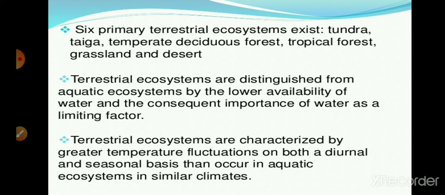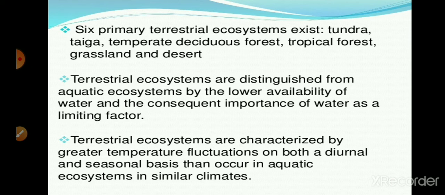So basically, talking about water availability, it is lesser in the terrestrial ecosystem than in the aquatic ecosystem, because the aquatic ecosystem is present in the water. But in the terrestrial ecosystem there is less water availability, and due to this less water availability, organisms adapt to it. We know that our body consists of 75% water, and this water has a balance, or we have to maintain the homeostasis condition, that is equilibrium in our body system.